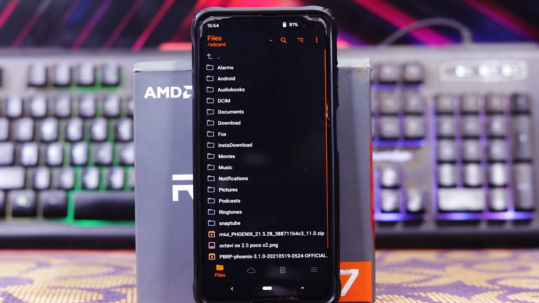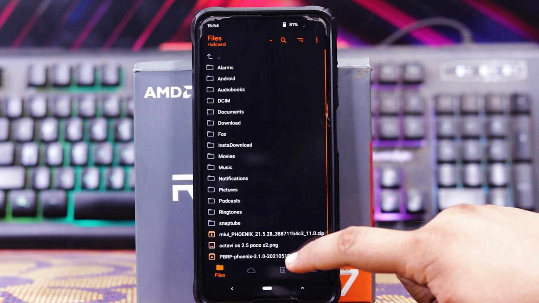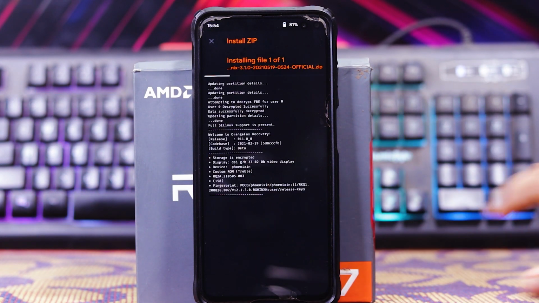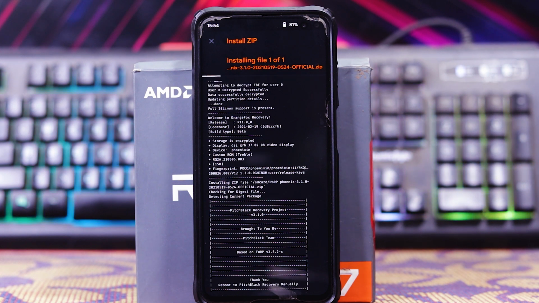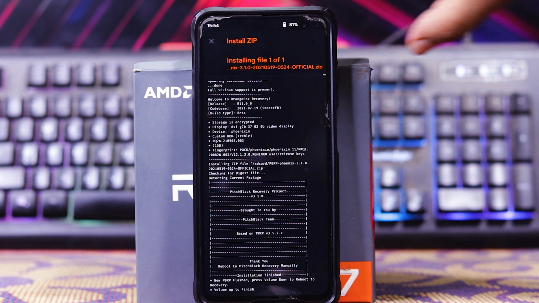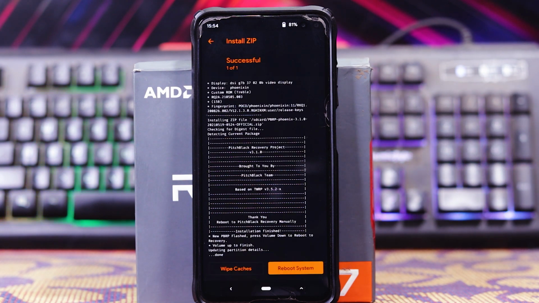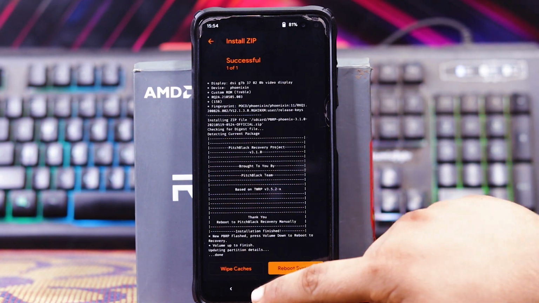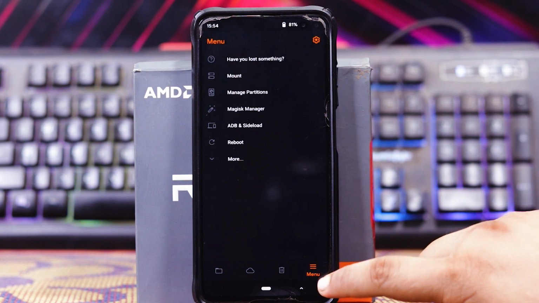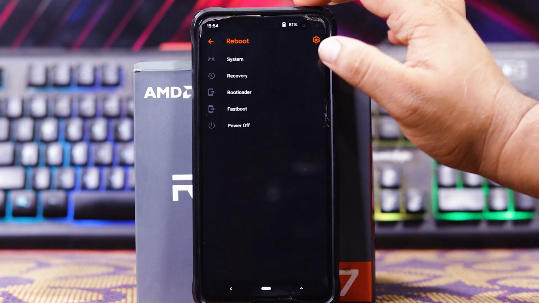I am currently on the OrangeFox recovery, so just install the PBRP, that is the Pitch Black Recovery. Just click on it and swipe. And volume up. As you can see, it's installed. Now go back and reboot to recovery.